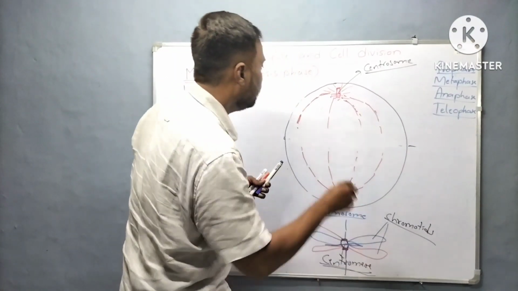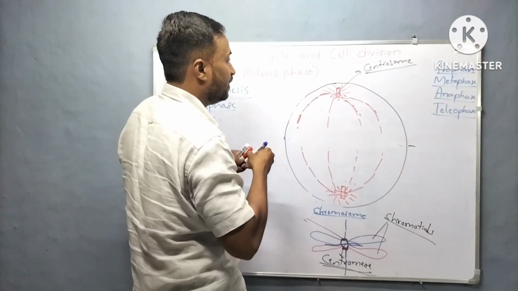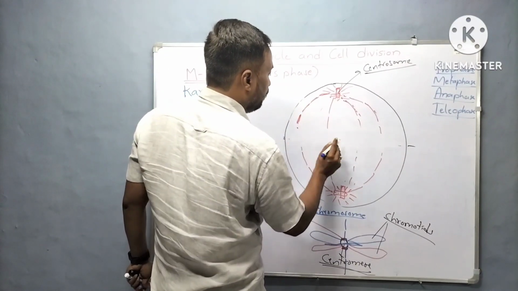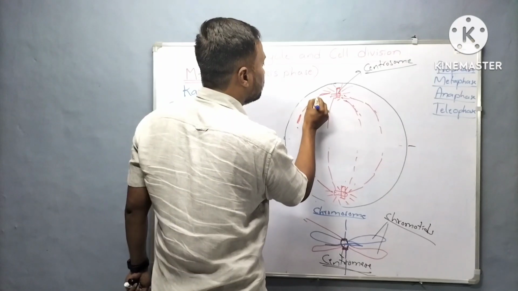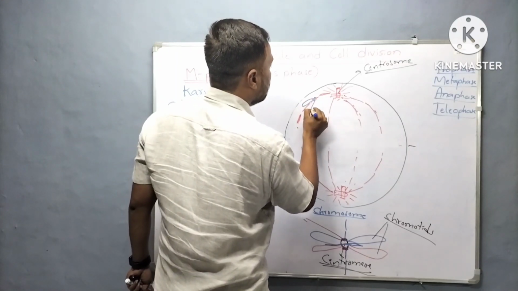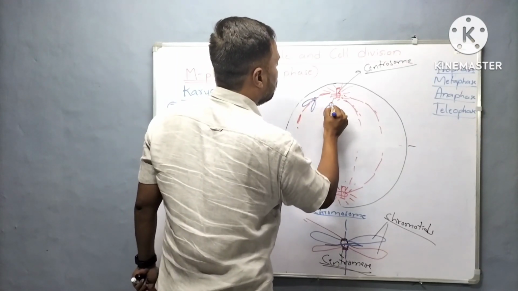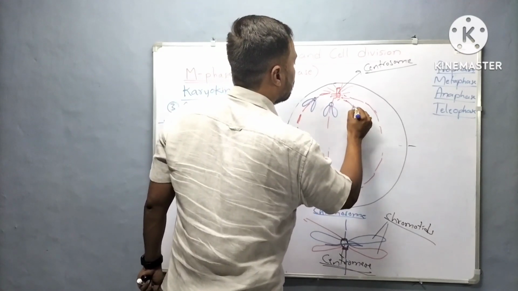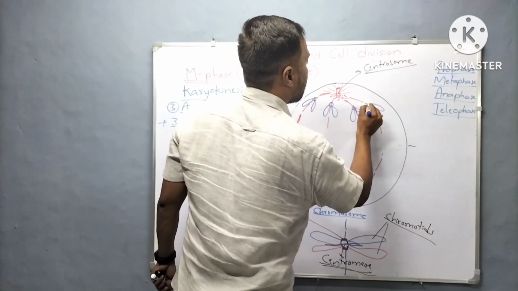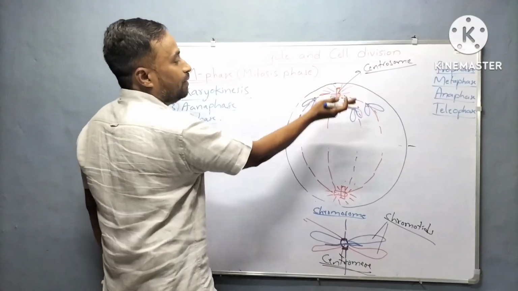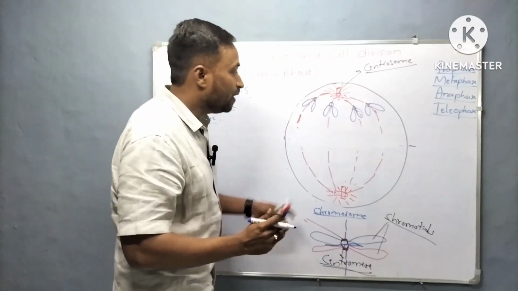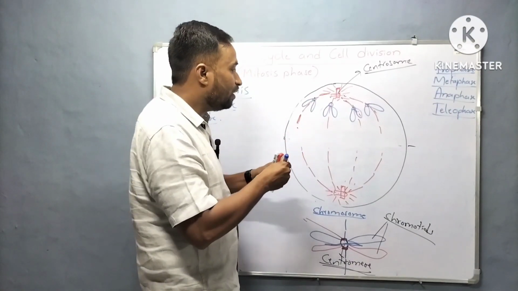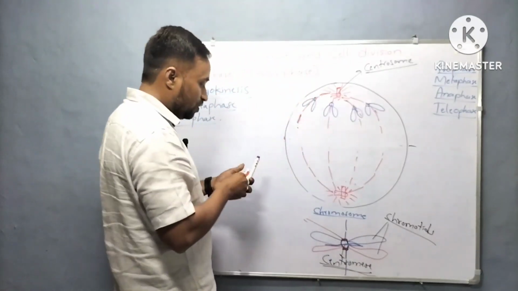Let me show the changes here itself. See here, the blue colored sister chromatids are now moving towards this pole like this. The sister chromatid has now become a daughter chromatid, moving towards the opposite pole.